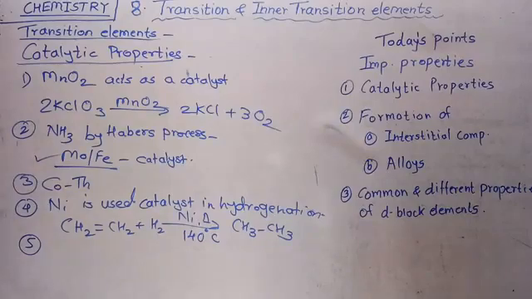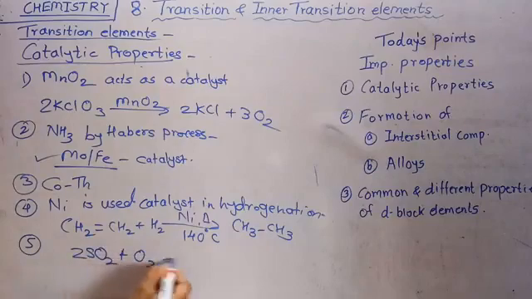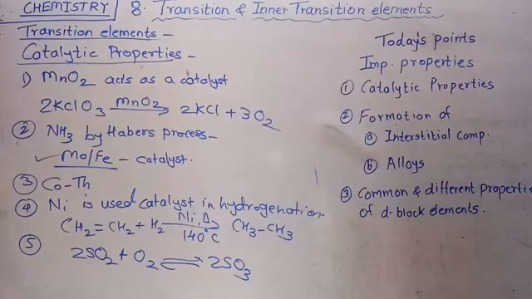There are four steps involved in the contact process. The first step is the oxidation of sulfur to form sulfur dioxide, and the second step is the oxidation of sulfur dioxide, 2SO2 plus O2 to form 2SO3, and the catalyst is platinized asbestos.